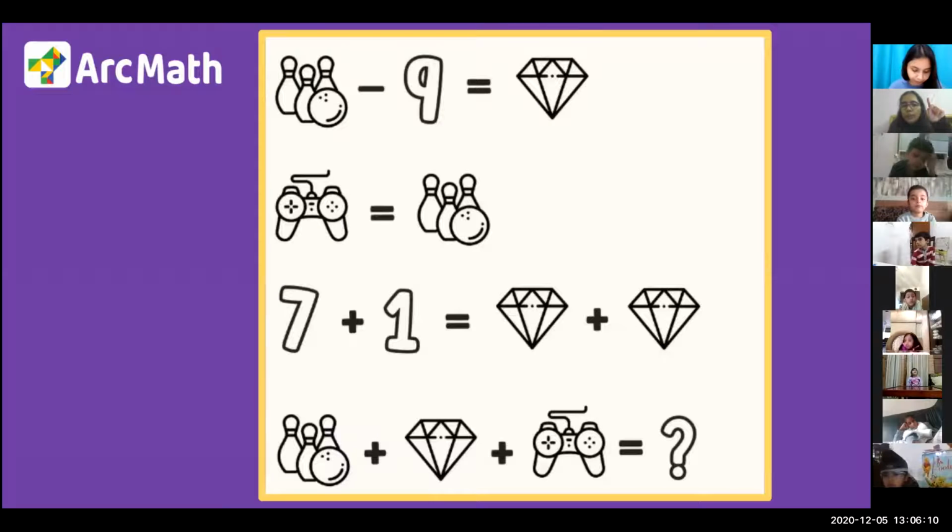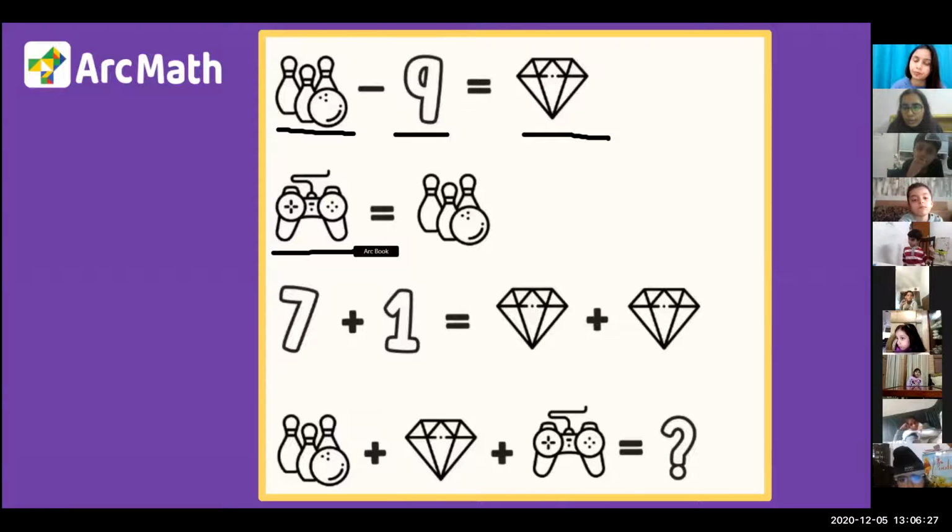Okay. So, bowling pins -9 is equal to a diamond. We don't know the value of bowling pins. We don't know what is a diamond. So, I'm going to leave it here, okay? I will move to the next step where I can find the value. Next step is they tell me remote control is equal to bowling pin. So let's say remote control is 1. So bowling pin will also be 1. If remote control is 4, so bowling pin is also going to be 4. They will be of the same value. यहाँ तक सबको clear है? कोई doubt? Chet, any doubt? Mehraj, Chet, Anshu, any doubt still here?